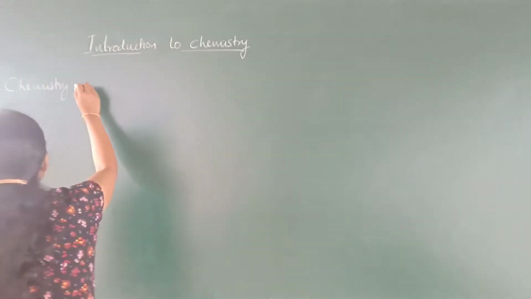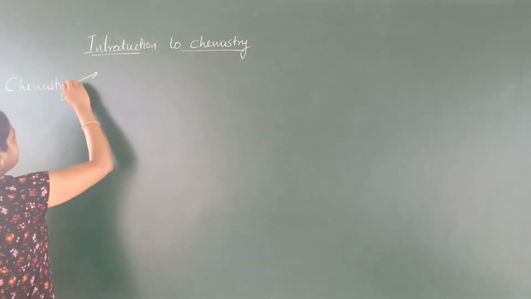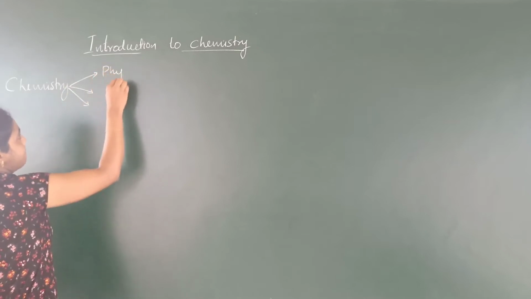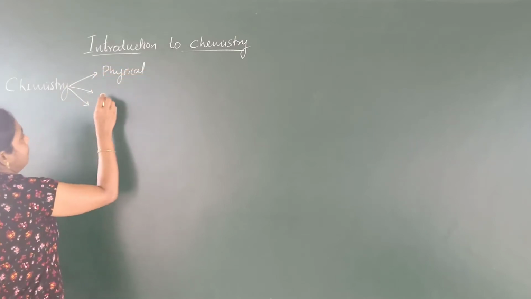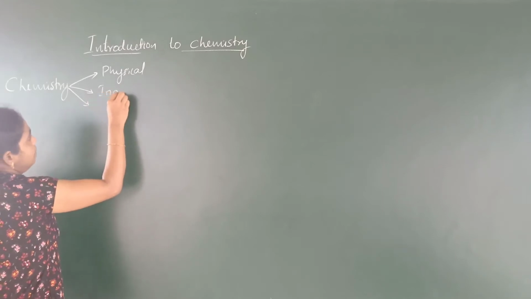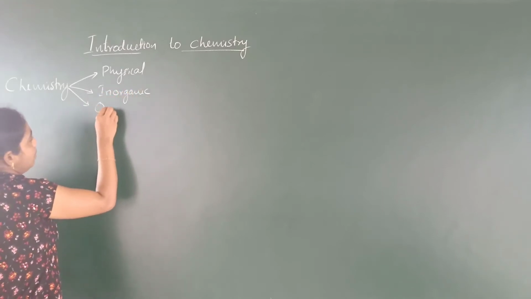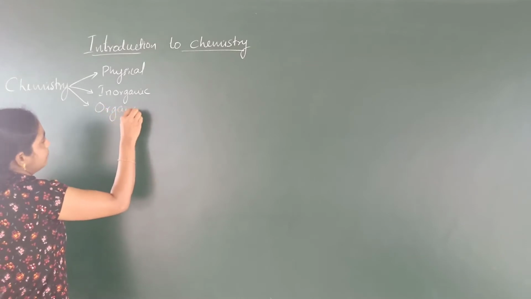Mainly there are three branches in chemistry: physical chemistry, inorganic chemistry and organic chemistry.